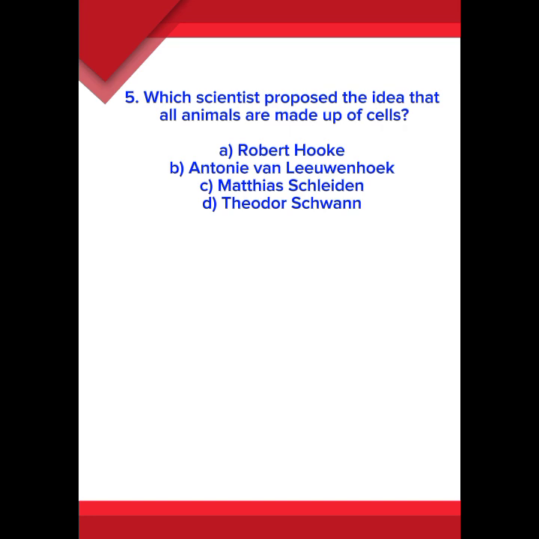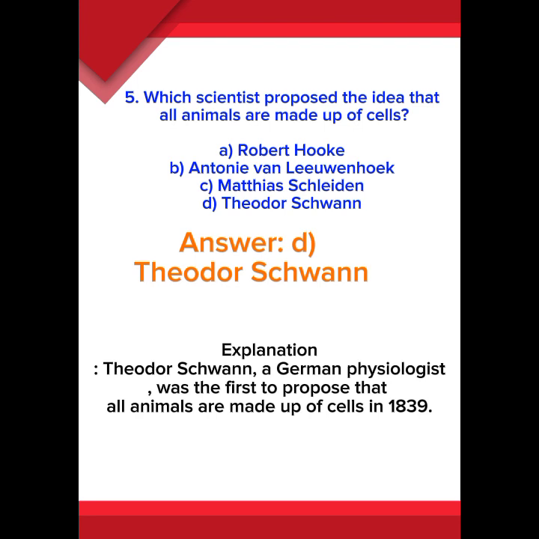Which scientist proposed the idea that all animals are made up of cells? A. Robert Hooke. B. Antony van Leeuwenhoek. C. Matthias Schleiden. D. Theodor Schwann. Answer D. Theodor Schwann, German physiologist, was the first to propose that all animals are made up of cells in 1839.